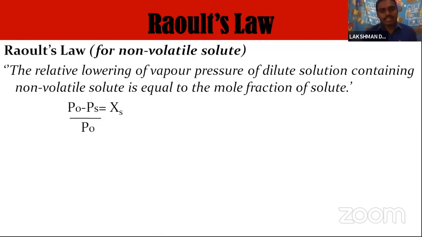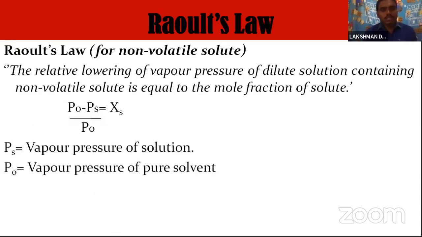It is represented as P naught minus PS by P naught equals XS. Here PS is the vapor pressure of the solution, P naught is the vapor pressure of the pure solvent, and XS is the mole fraction of the solute.